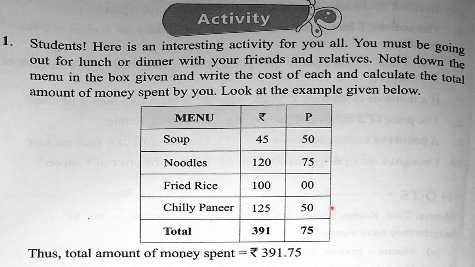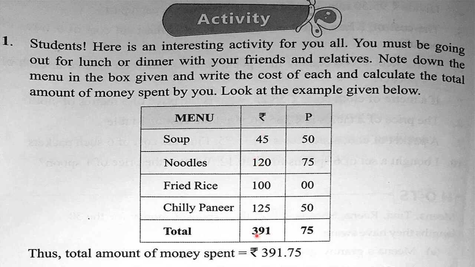Now beta, to find out the total we have to add all these amounts. So here we will start from our right hand side. So 0 plus 5, 5. 5 plus 0, 5. And 5 plus 7, 12. 12 plus 5, 17. So here 7 is written. Now 1 is carryover. Now 1 plus 5, 6. 6 plus 5, 11. So here 1 is written and 1 will be carryover. So 1 plus 4, 5. 5 plus 2, 7.